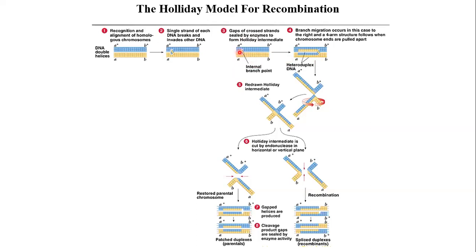Okay. Next, what happens? This branch moves, and the event is called branch migration. So you can imagine if this is sealed here and this branch moves rightwards in this diagram, this structure will arise, the fourth diagram. Okay, and here you can see there are heteroduplexes. You can see the two different strands.